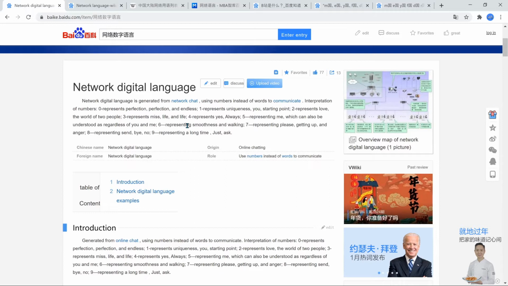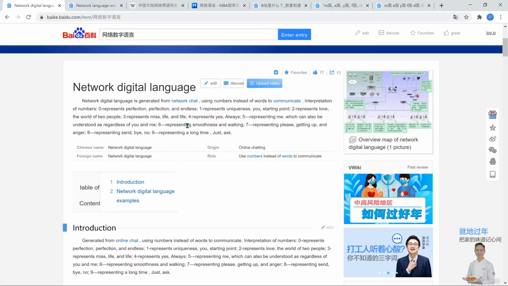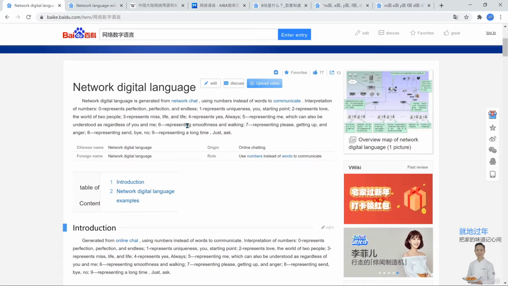5 in Chinese is 五. It's a homophone, very similar to the Chinese word for me, which is 我, and just represents I or me. 6 in Chinese is 六, and it sounds very similar to smoothness and walking, which in Chinese the term is 流, which also means to flow as well.